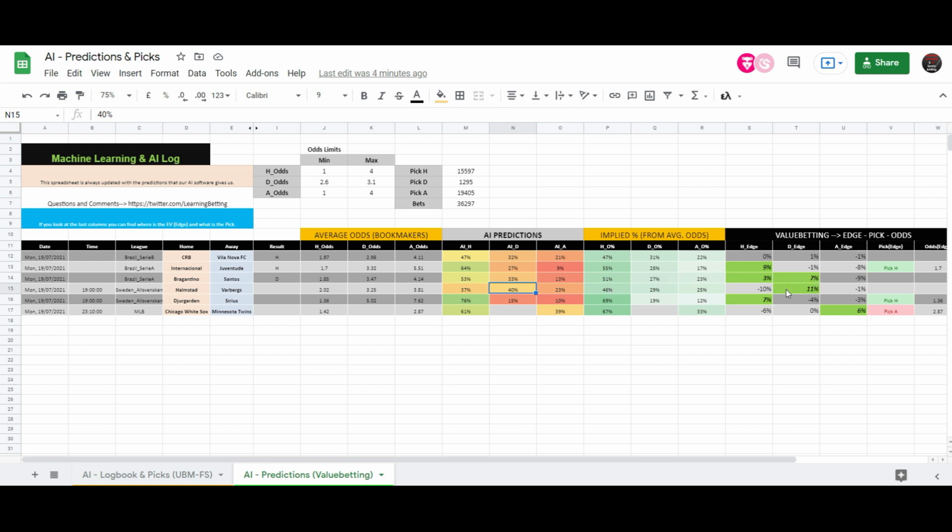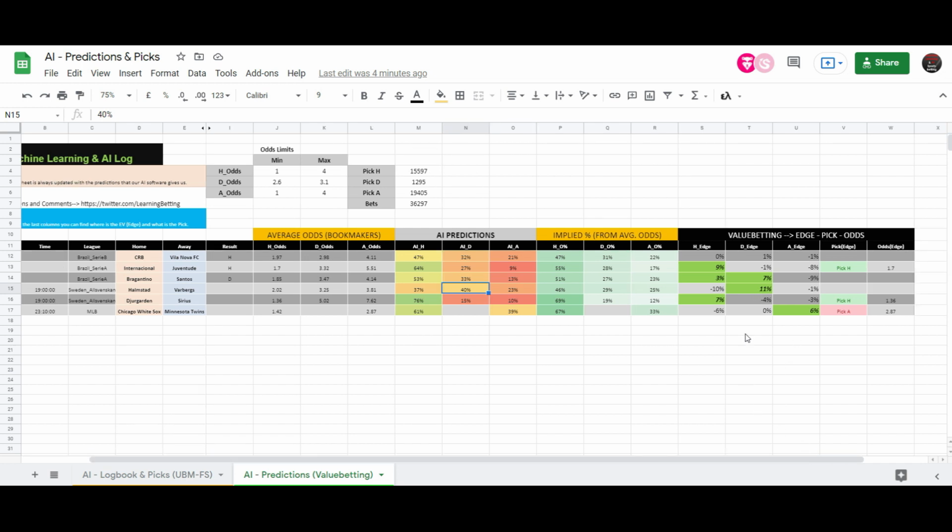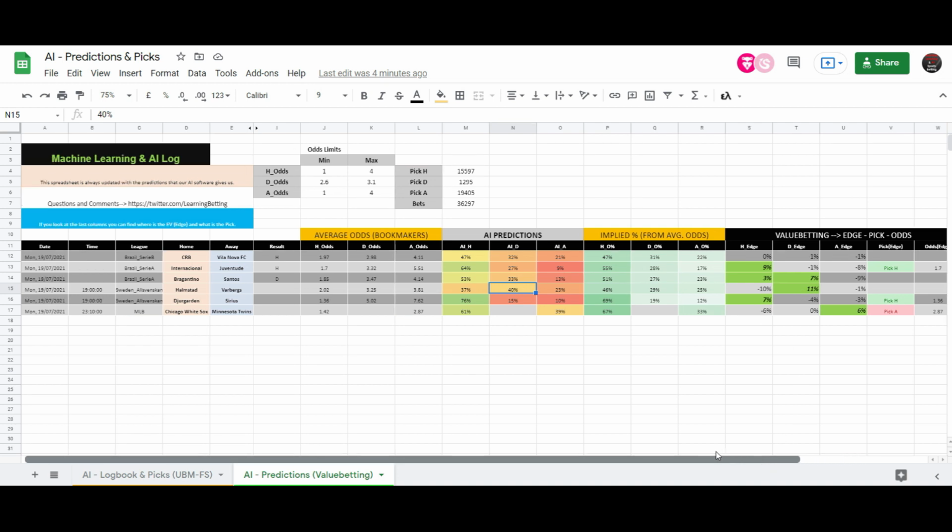So the edge that I find here is at the draw, 11%. You can play the draw, but for me it's not going to be a pick because it's 3.25. It's over the limit that I have set, the 3.1. But the edge is at the draw for those of you that want to bet.